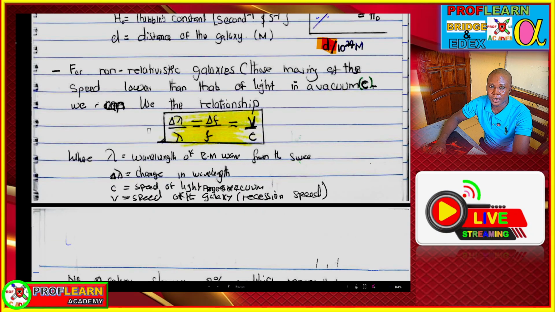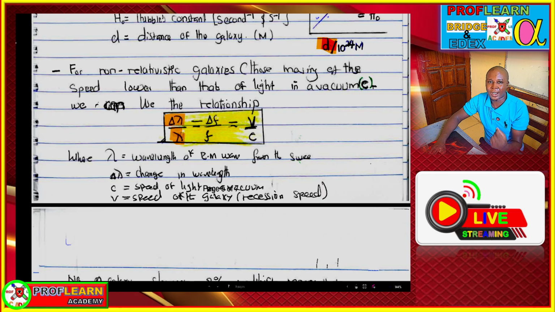Also, take note of this formula that we have here for galaxies. For light emitted from galaxies, the change in wavelength is related to the speed of the galaxy as follows. Change in wavelength over wavelength equals change in frequency over frequency, which also equals the speed of the galaxy over the speed of light. And usually the wavelength that you put at the bottom is the smaller wavelength.